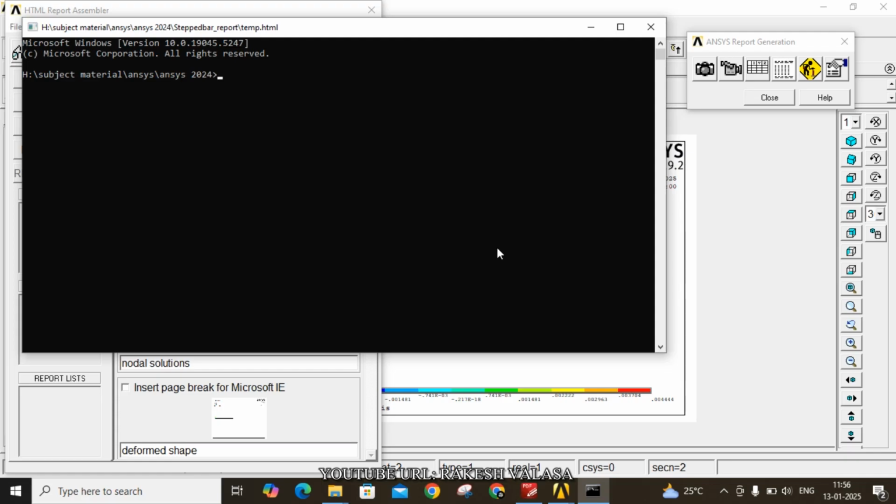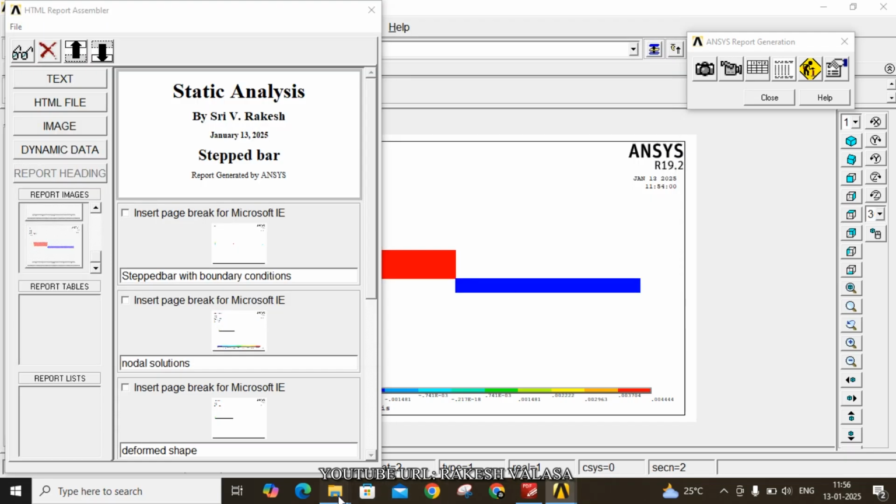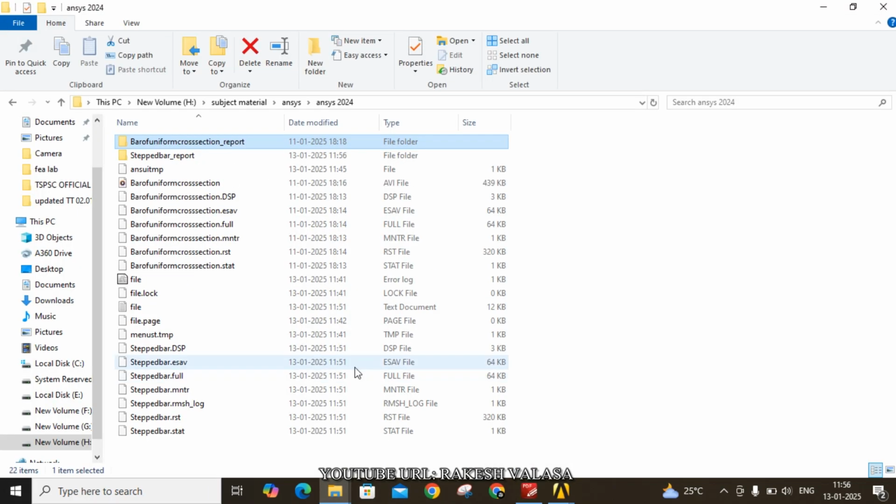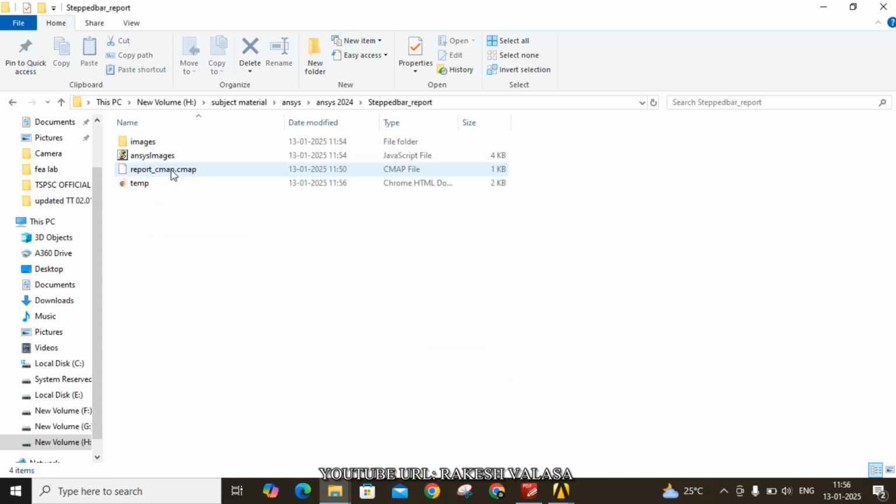Okay, due to a compatibility issue, it is not opening. Directly you can go to your folder, ANSYS 2024 folder. Open the stepped bar report, that HTML document.